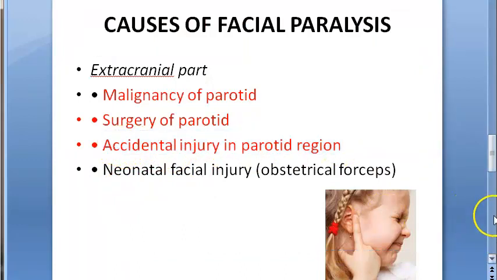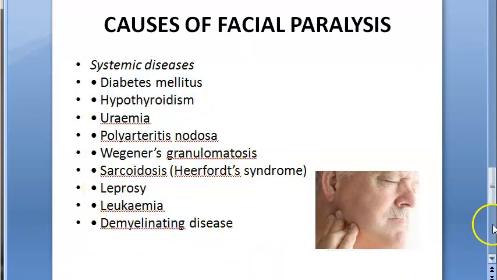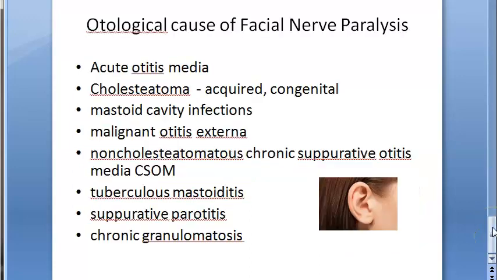Then let us see what is next. Systemic diseases which can cause facial nerve paralysis: diabetes mellitus, hypothyroidism, uremia, polyarteritis nodosa, Wegener's granulomatosis, sarcoidosis, Heerfordt's syndrome, leprosy, leukemia, demyelinating disease. Okay, so we have not marked anything here as an otological cause.